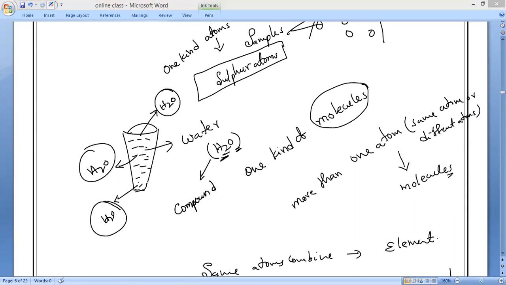Pure substance. Understanding? That is what you have to remember. From this we can conclude all the elements and compounds are pure substances. Pure or impure substance, everyone? Pure substances only. So anybody can give you other examples of pure substance.